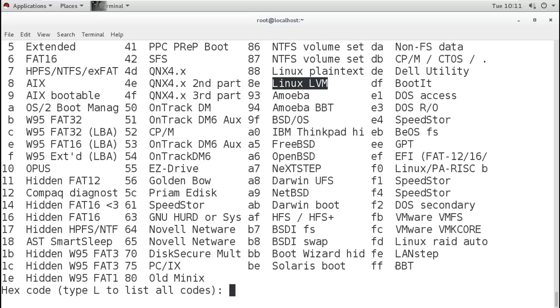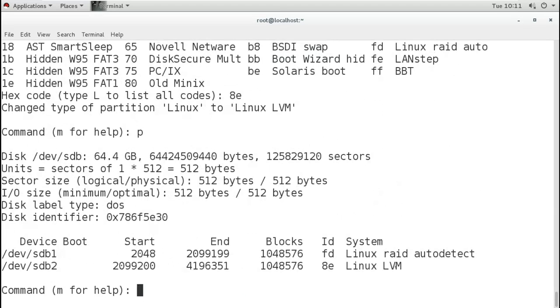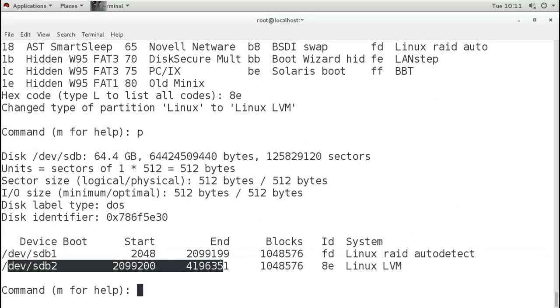So I will mention 8E. So I created one partition of 1 GB from the SDB hard disk with this type 8E, that is Linux LVM. So I will save it and exit.